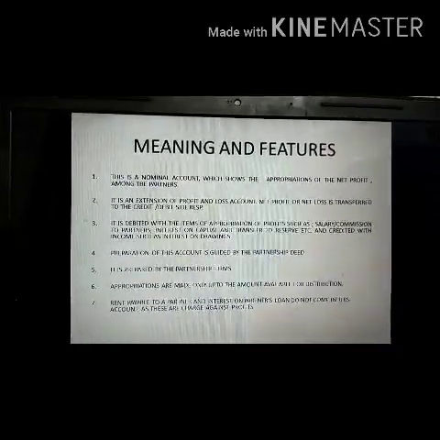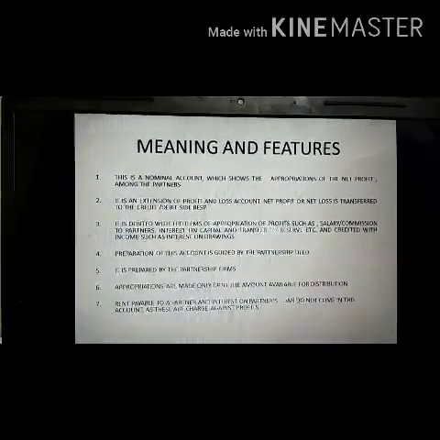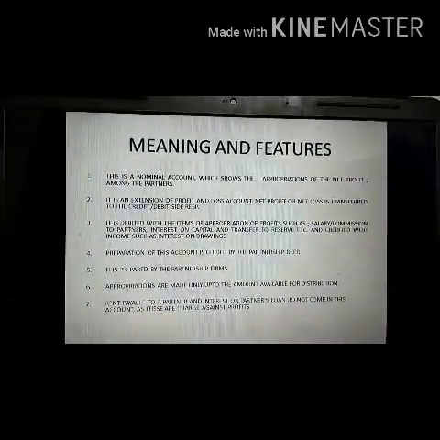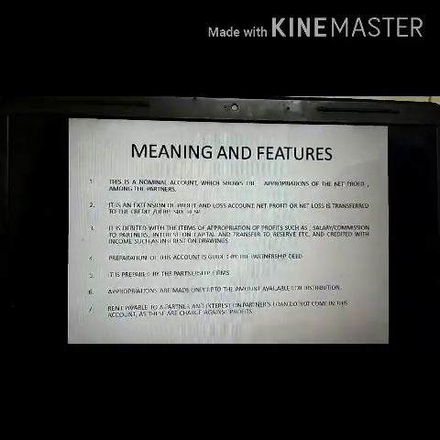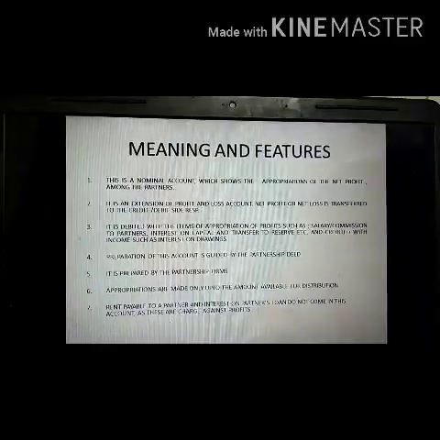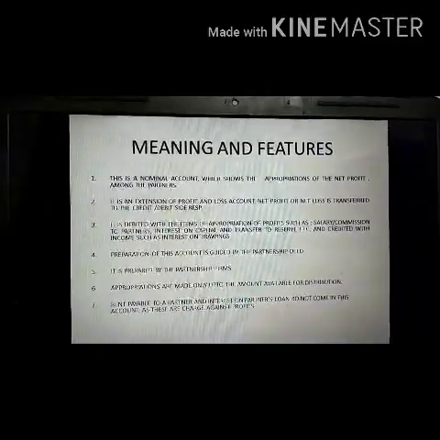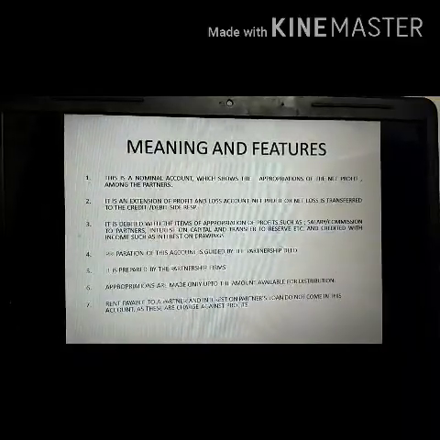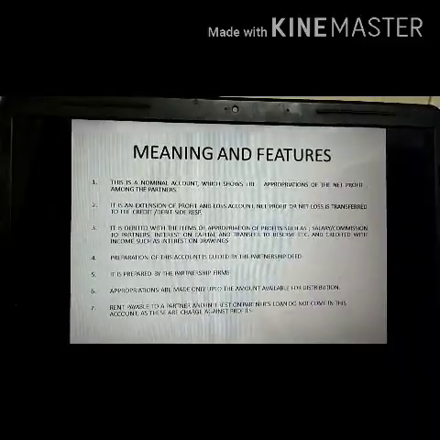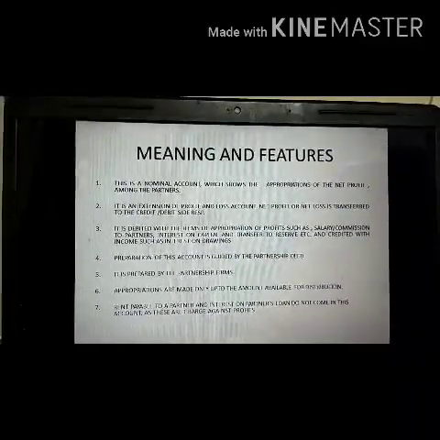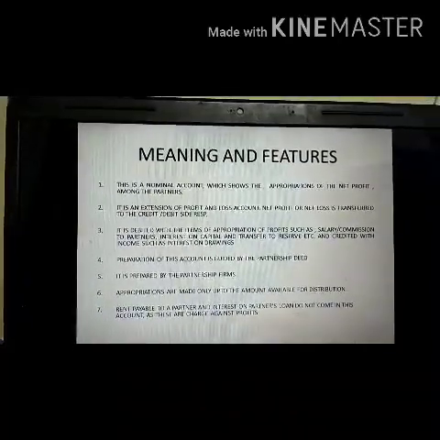So all these appropriations, that is the amounts to be paid to the partners in the form of salary or commission to any partner, interest on partners' capital, and if the partners unitedly decide to transfer any amount to the reserve, then that is also put on the debit side of the profit and loss appropriation account. We'll be seeing the format of this account later on in this very lesson only. So let's finish with this point.